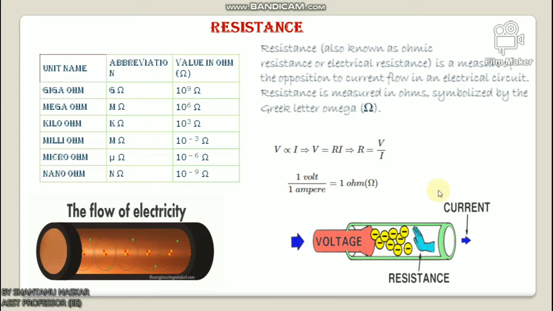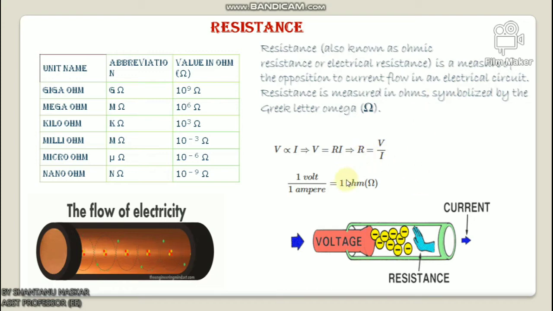The unit of electrical resistance, that is volt per ampere, is called ohm, denoted by the Greek symbol omega, after the name of the great German physicist Georg Simon Ohm.